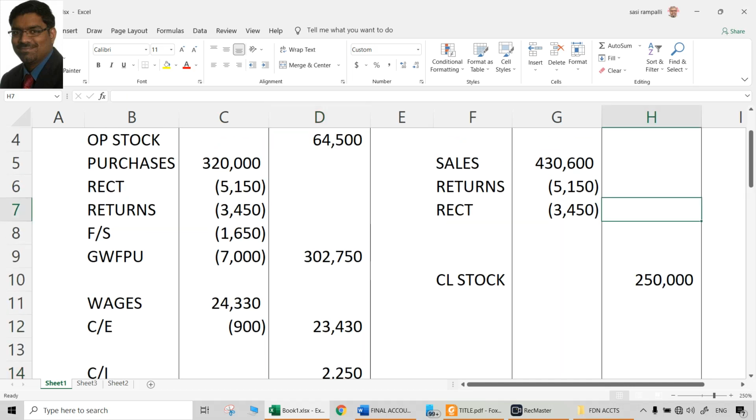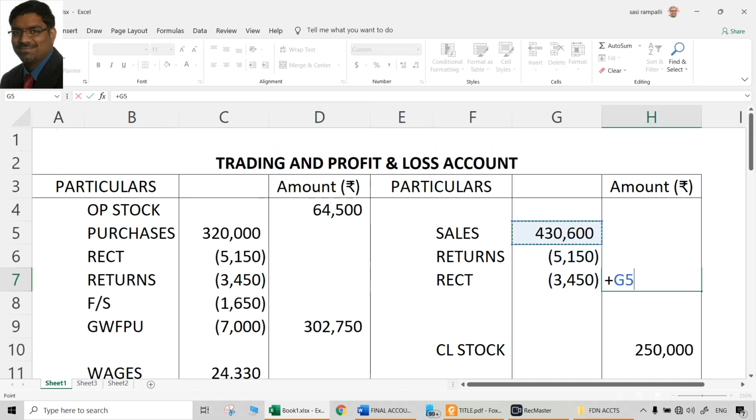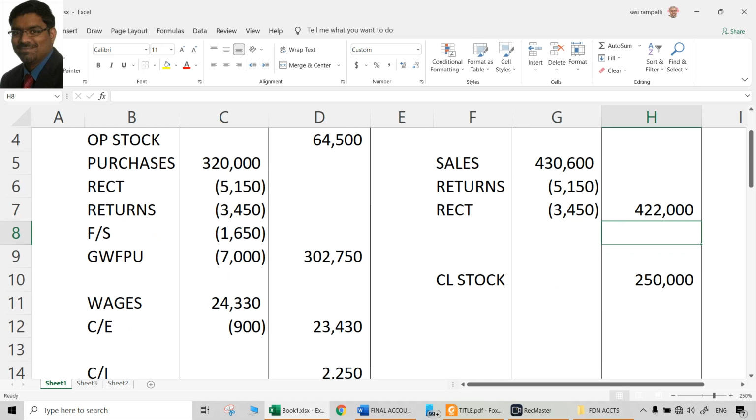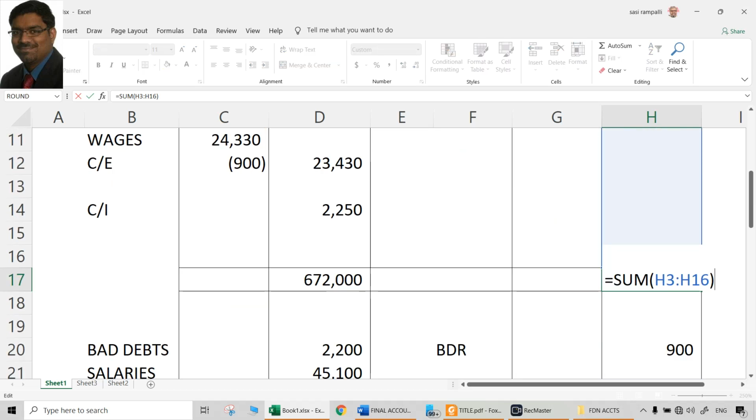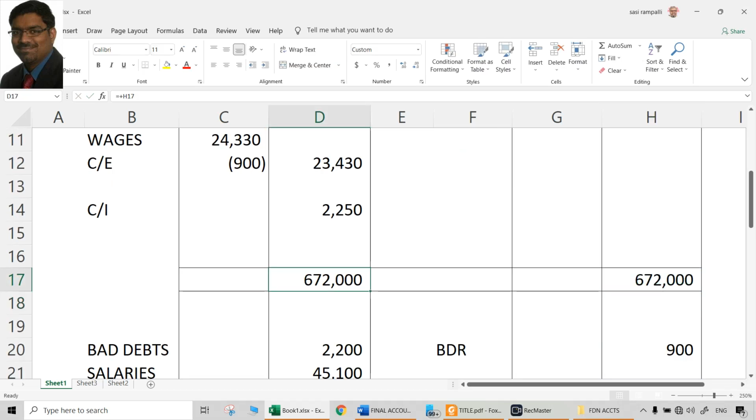Then coming to the sales after the adjustments, the correct item to the outer column should be 4,22,000. That means the credit side, which is the bigger side, 6,72,000 is the total of trading account. Now from this we have to reduce all the items on the debit side.